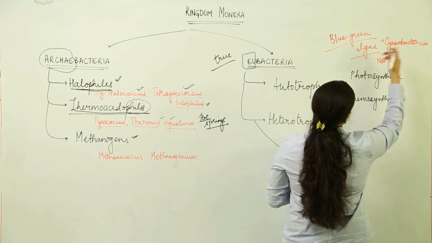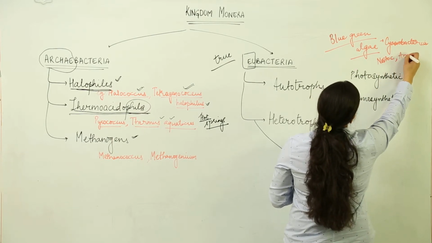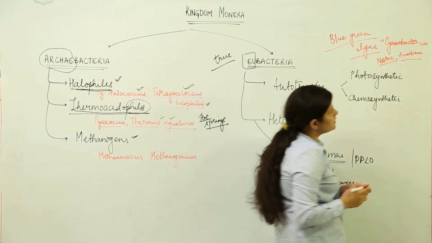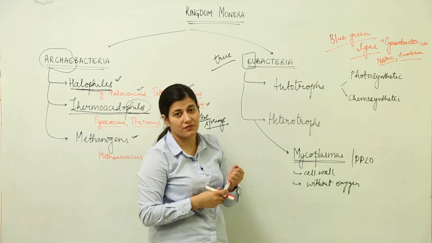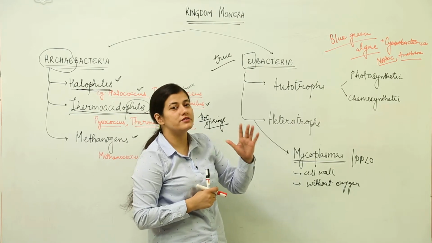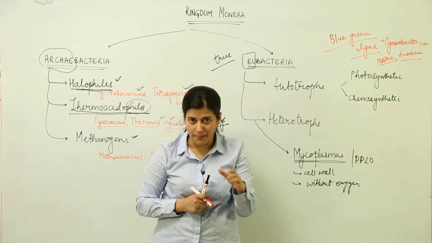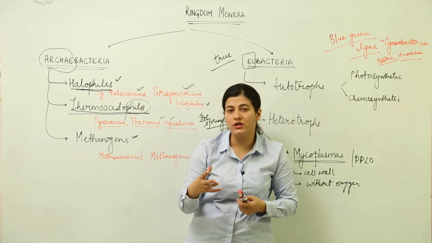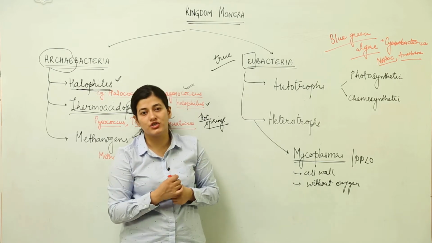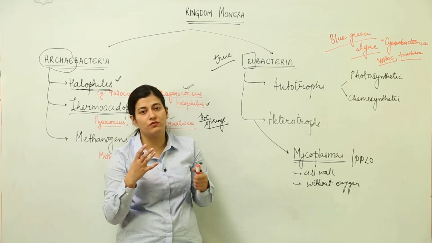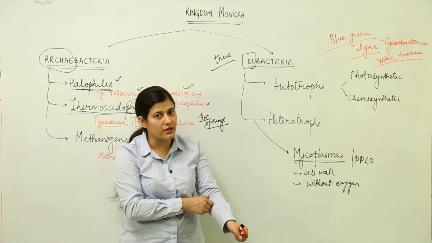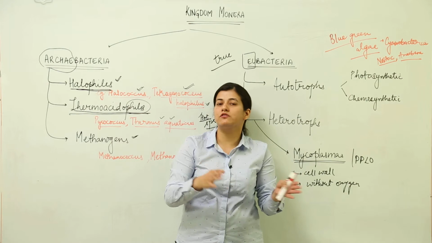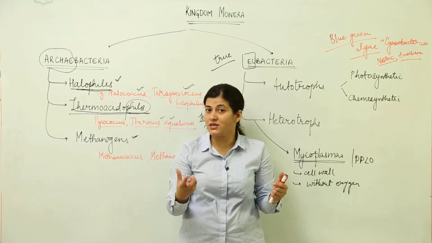When we talk about bacteria's economic importance in the field of agriculture, we do talk about these two, cyanobacteria to be very specific. Why? Because they are responsible for nitrogen fixation. As you will study in detail later on about plant physiology and the various processes involved in giving nutrition to the plant, you will be surprised to see that nitrogen, being an important component of all the biomolecules, is not easily available.